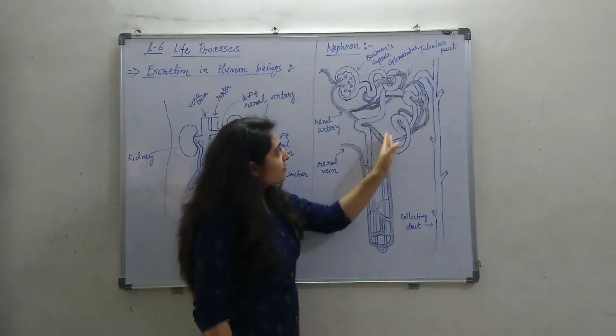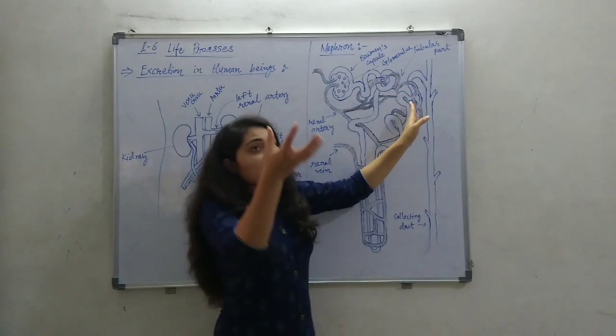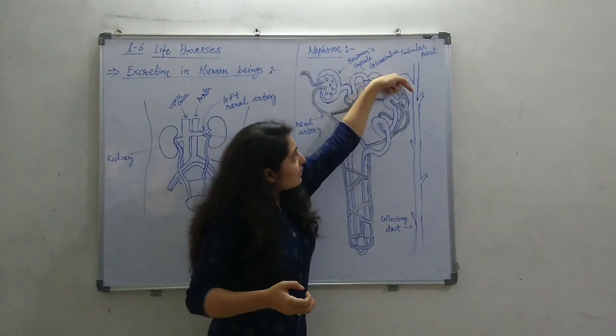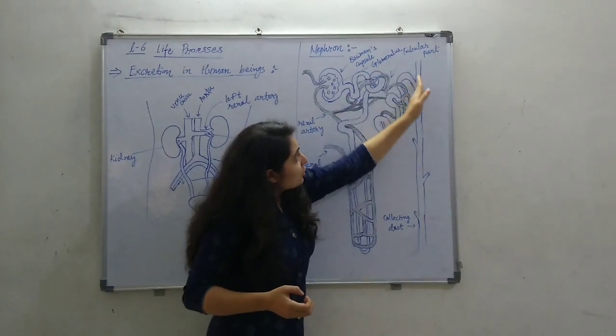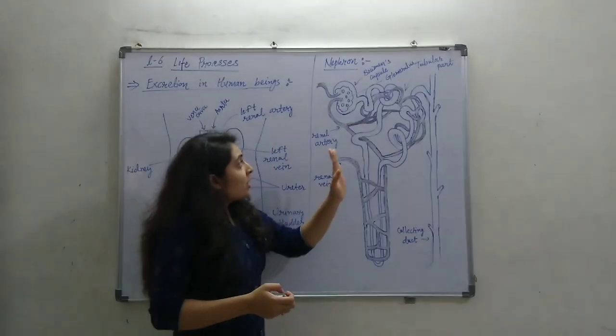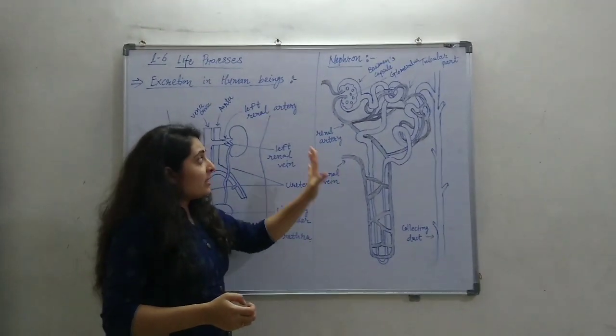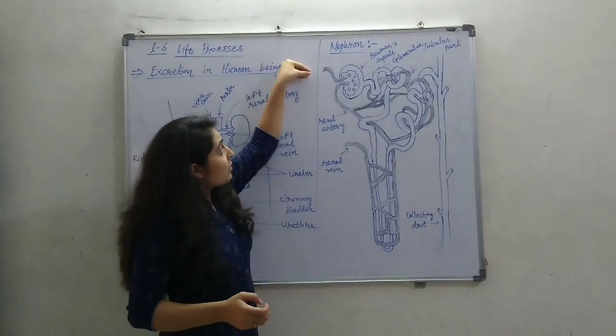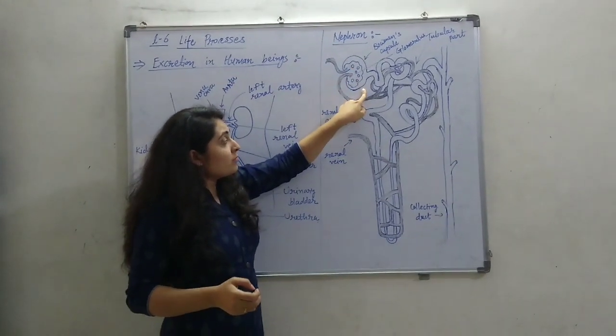And the waste, after the absorption of the purified blood, the urine, the waste is ultimately reaching this line, which is called the collecting duct.